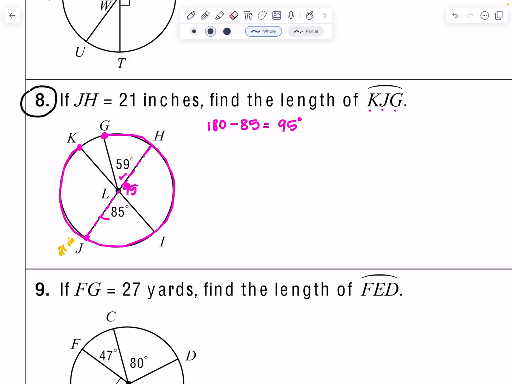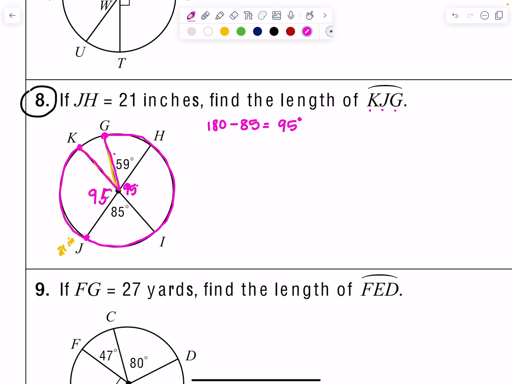All right, well, if this is 95, the other thing that I know and I'm familiar with is that 95 actually has a vertical angle because of these two intersecting lines. L is also 95 degrees. Okay, that being said, I'm going to go ahead and make sure that I have everything I need for this